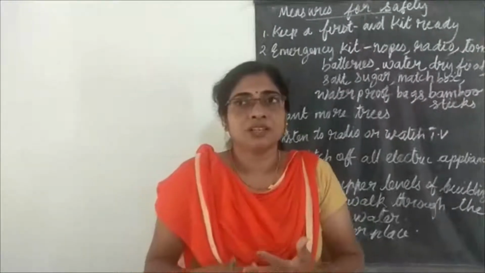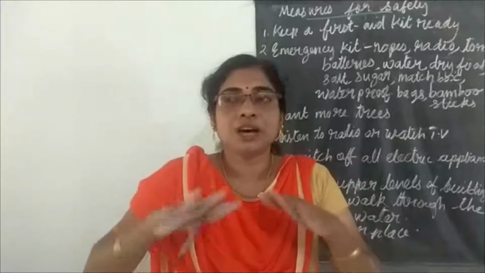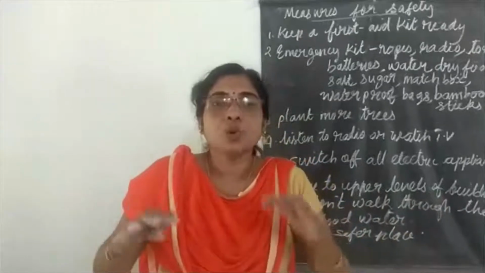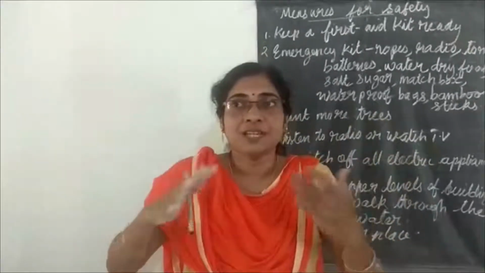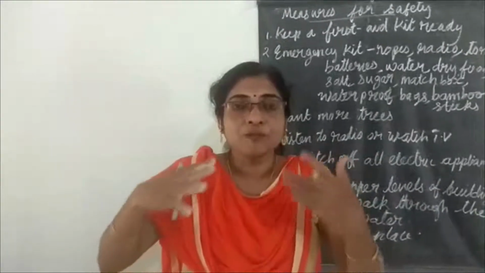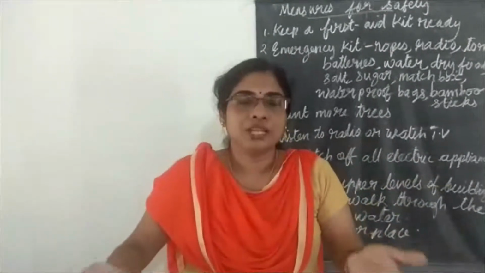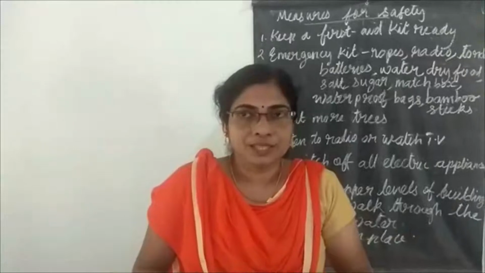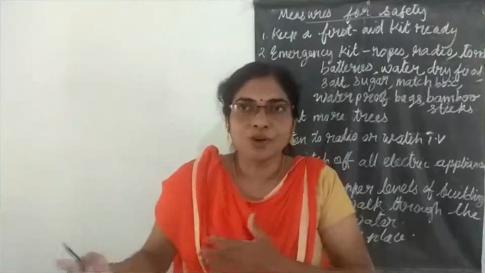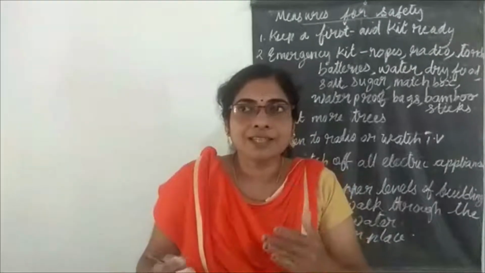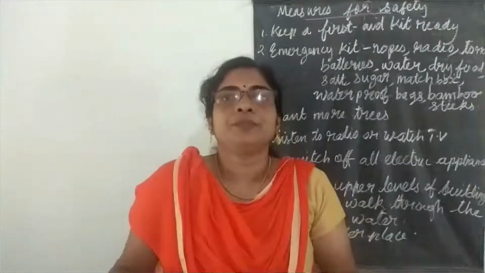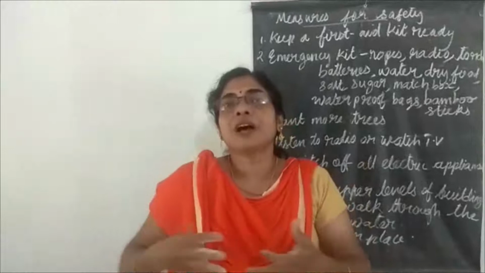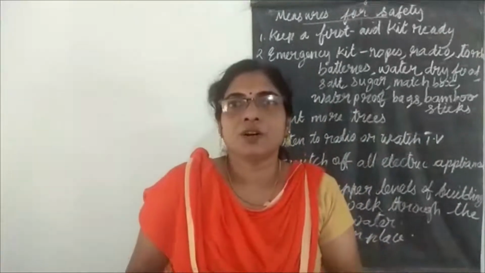How does it occur? Normally you know that in our rivers and lakes, normal water is there, isn't it? So when excessive water flows out of the boundary of rivers and lakes, that is flood. That is, when the volume of water in water bodies like rivers and lakes overflows its boundaries, it is called flood. അതായത് വെള്ളം റിവേഴ്സിലും ലേക്കിലും കവിഞ്ഞൊഴുകുക പുറത്തേക്ക്, that is called flood.